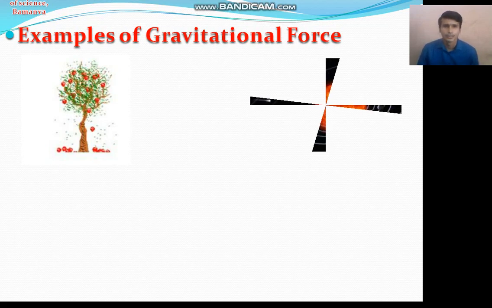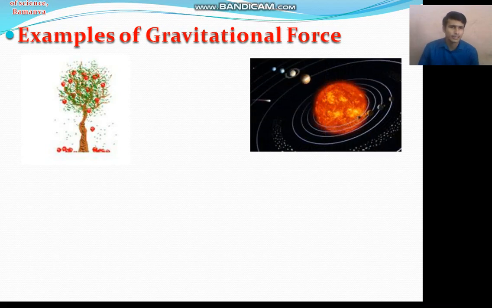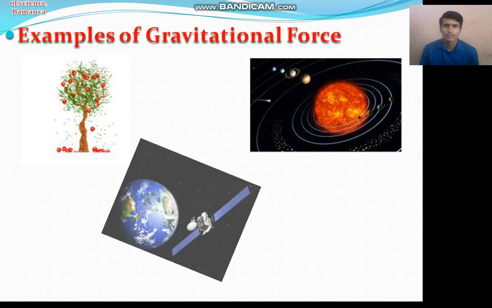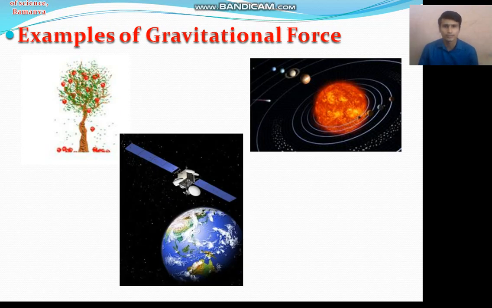All the planets revolve around the sun due to the gravitational force between the planets and the sun. Another most important technological application of the gravitational force is the satellite. All satellites revolve around the earth due to the gravitational force.